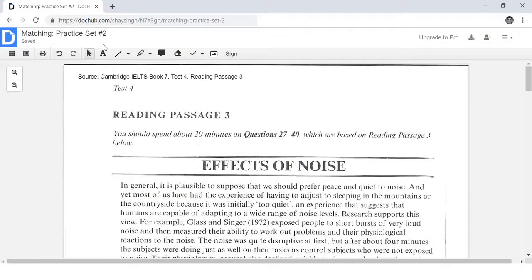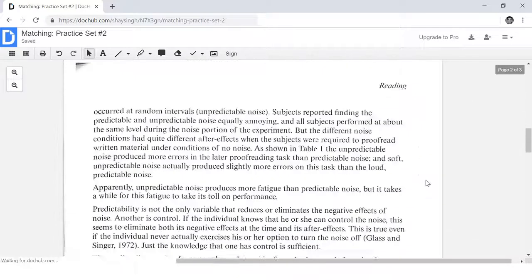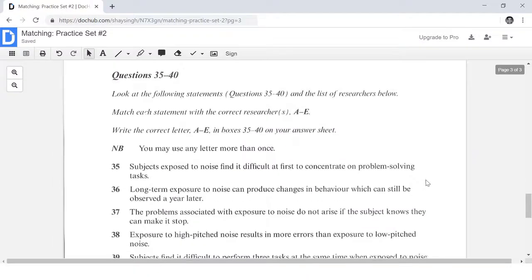In this video, we're going to be going over practice set number 2 for the matching questions. So this time we have reading passage number 3, and this example comes from the Cambridge IELTS book number 7. So let's read our title. It says that this reading passage is going to be about the effects of noise. Let's come down to our questions.